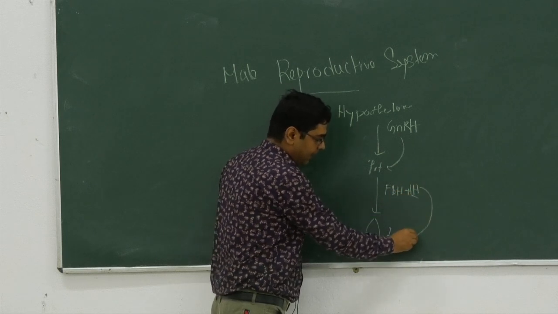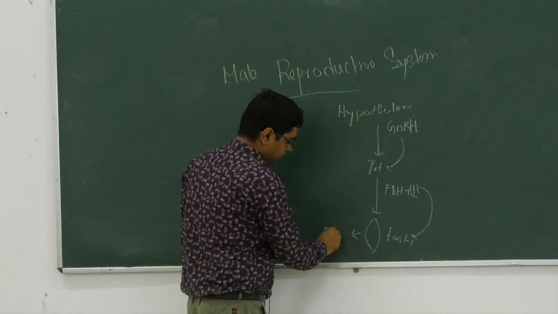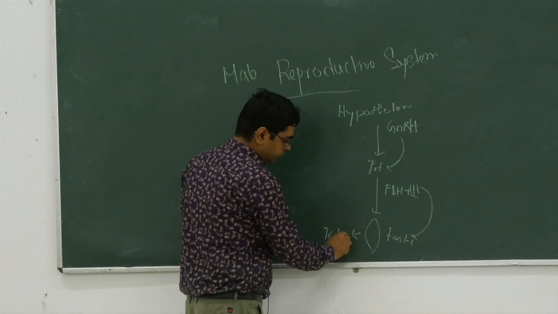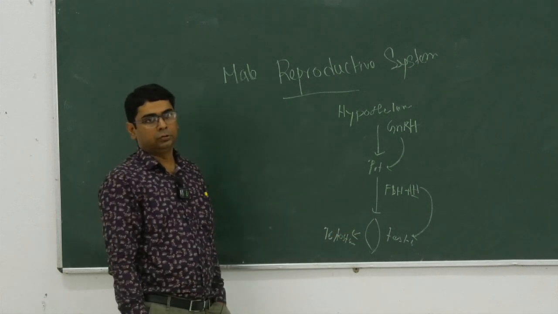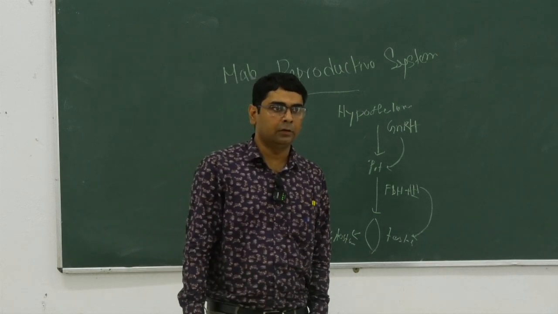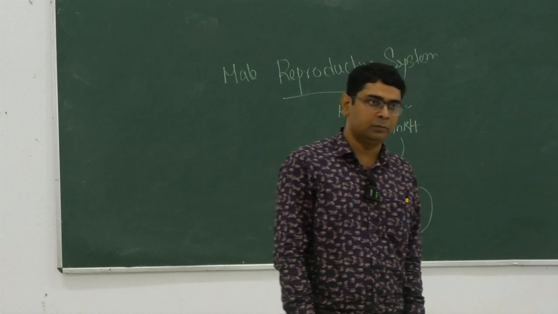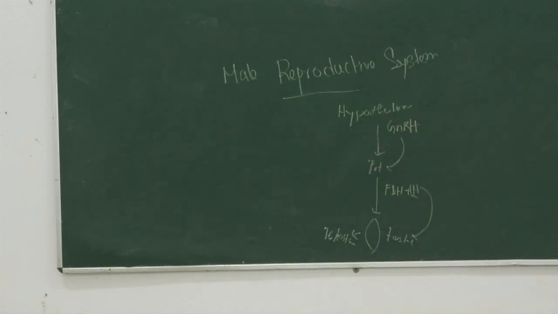This LH acts on the testis to produce the testosterone. Okay, so from the hypothalamus there is a secretion of gonadotropin releasing hormone, GnRH, and this GnRH acts on the pituitary to produce the two hormones.